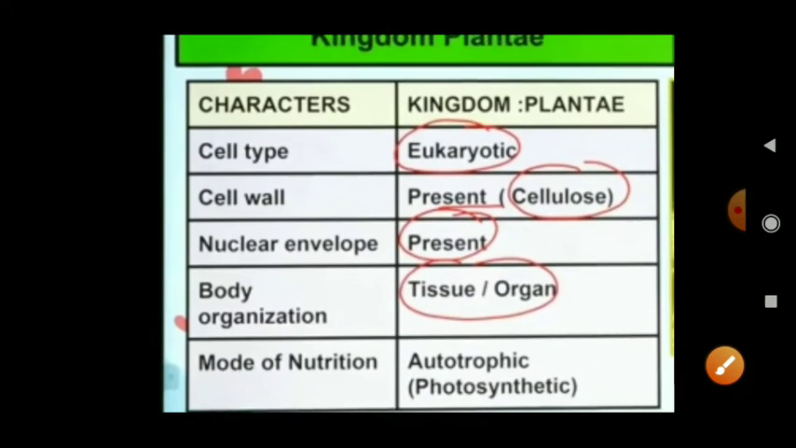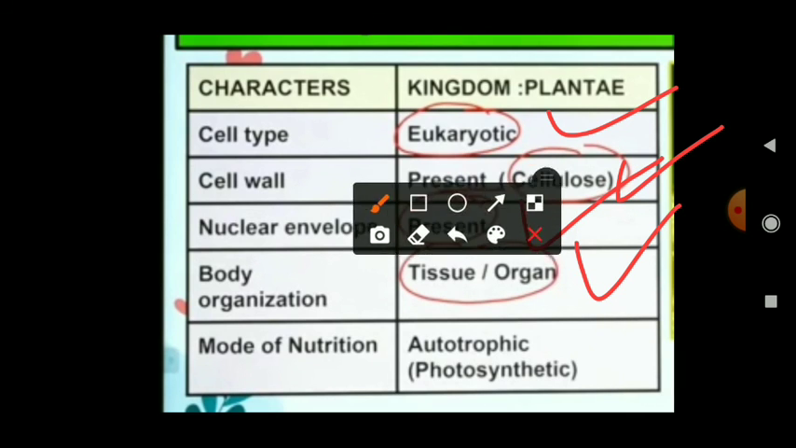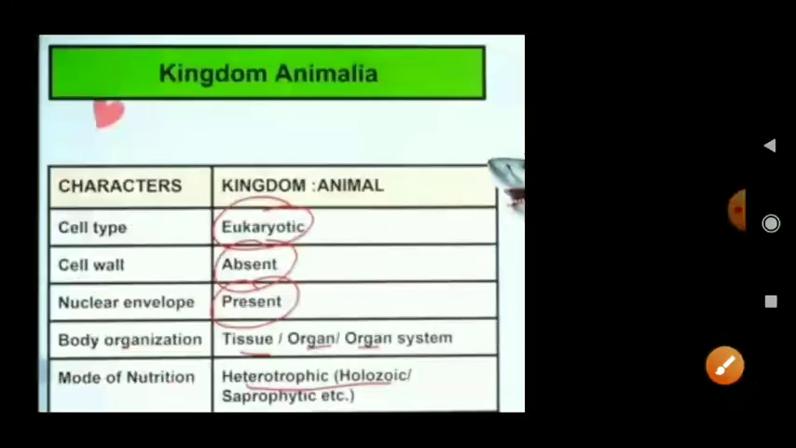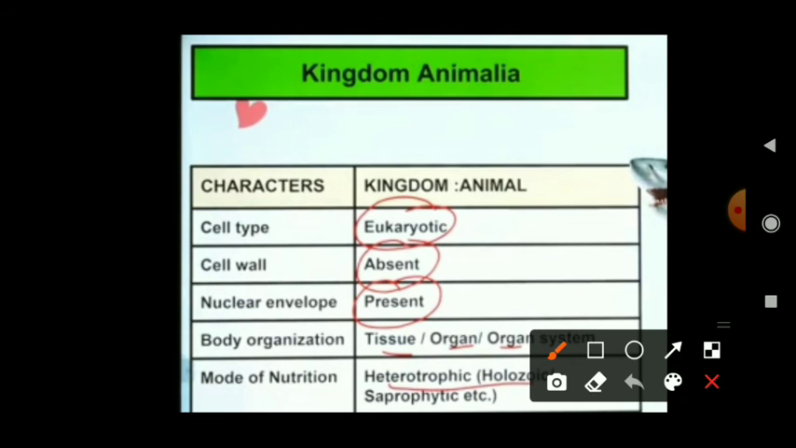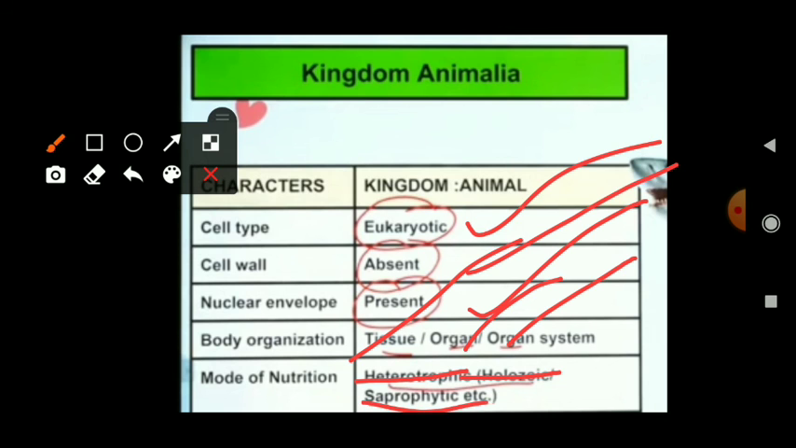Kingdom Plantae are eukaryotic, with a cellulose-containing cell wall, nuclear envelope present, with tissue and organ organization, and the mode of nutrition is autotrophic, by photosynthesis. And Animalia are eukaryotic: human beings, all the animals, terrestrial, aquatic, etc. The cell wall is absent in the animal kingdom. Nuclear envelope is present. Body organization is tissue and organ system, and the mode of nutrition is heterotrophic, holozoic, and some of them are saprophytic.